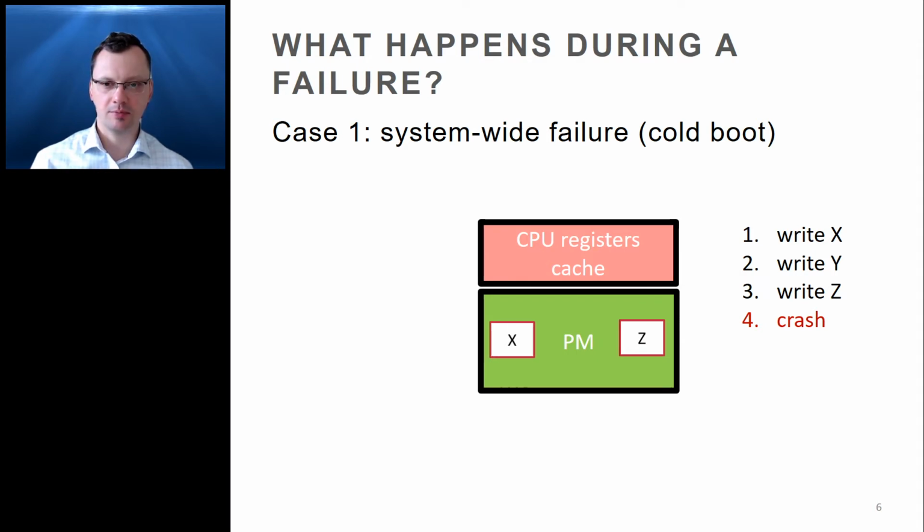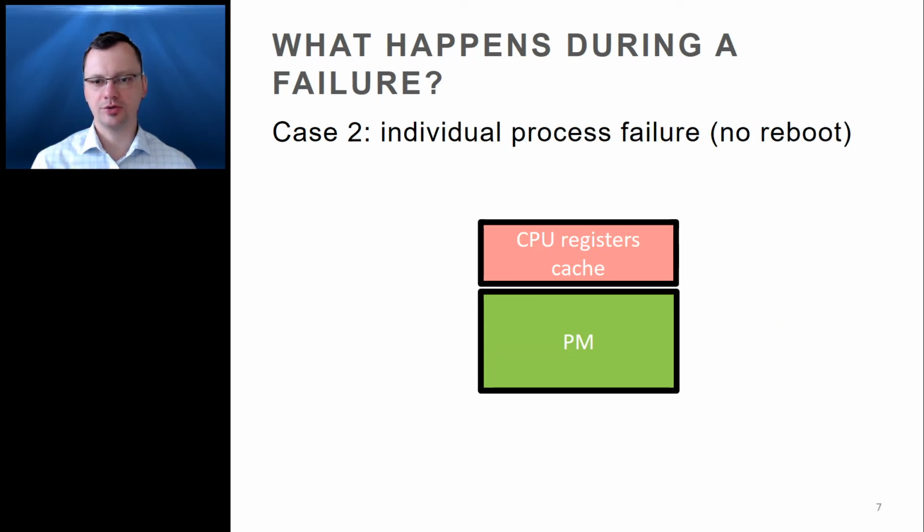This outcome poses two problems. Number one, the state of persistent memory reflects an incomplete execution of this algorithm. And number two, the particular state is inconsistent with program order. The latter problem can be solved by adding flush instructions and store fences to this code, but the former problem is more fundamental. Case 2 illustrates what happens when an individual process fails, for example, due to a seg fault.